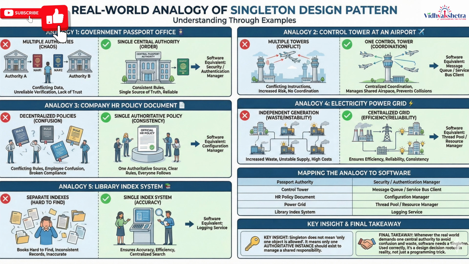Analogy 2. Control tower at an airport. At an airport, thousands of flights take off and land daily. Imagine if every airline had its own control tower. Conflicting instructions, increased risk of accidents, no centralized coordination. Instead, there is one control tower that coordinates all flights, manages shared airspace, and prevents collisions.